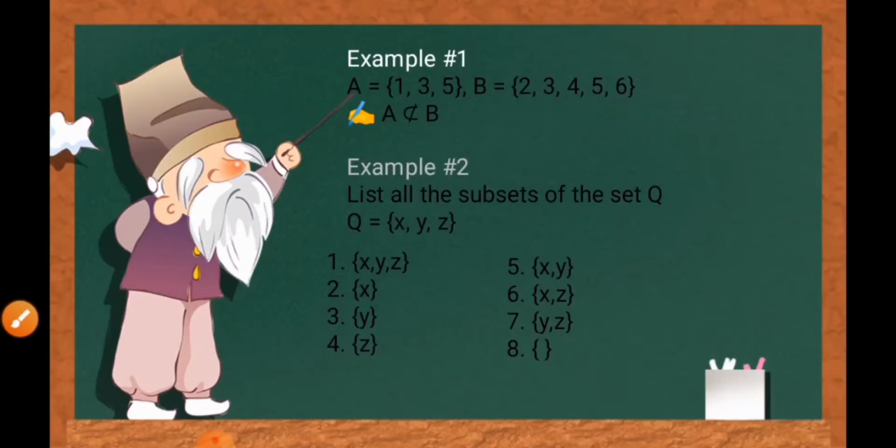Another example, list all the subsets of set Q. The elements of set Q are X, Y, and Z. So number 1 has 3 elements, numbers 2, 3, and 4 have 1 element, and numbers 5, 6, and 7 have 2 elements. And number 8 is the empty set, which is a subset of every set.